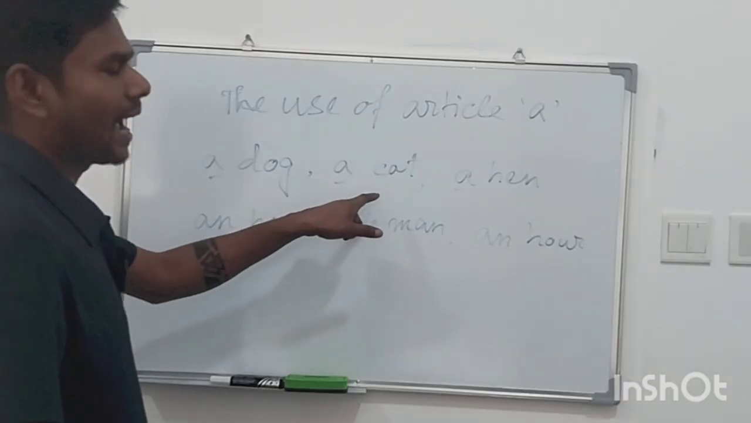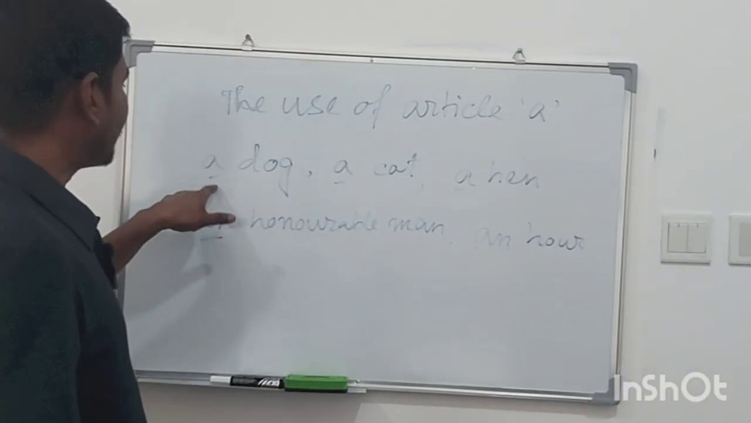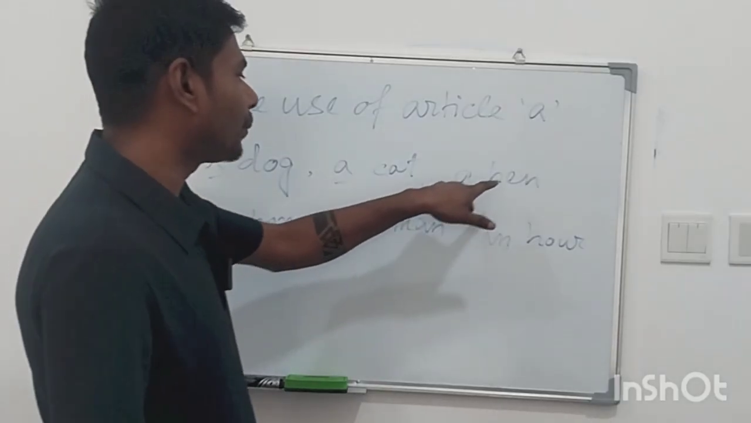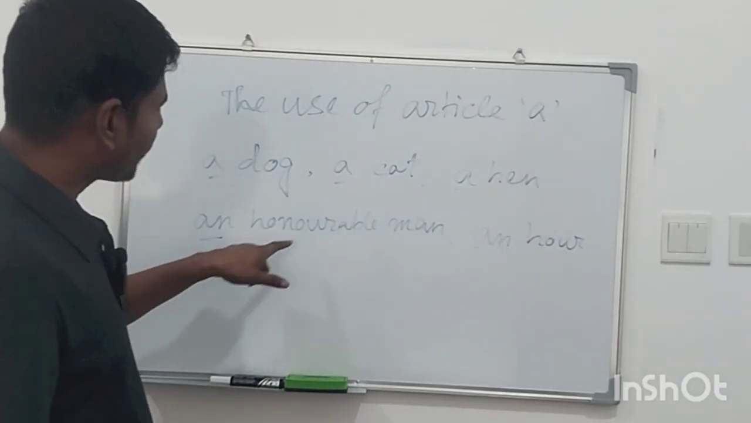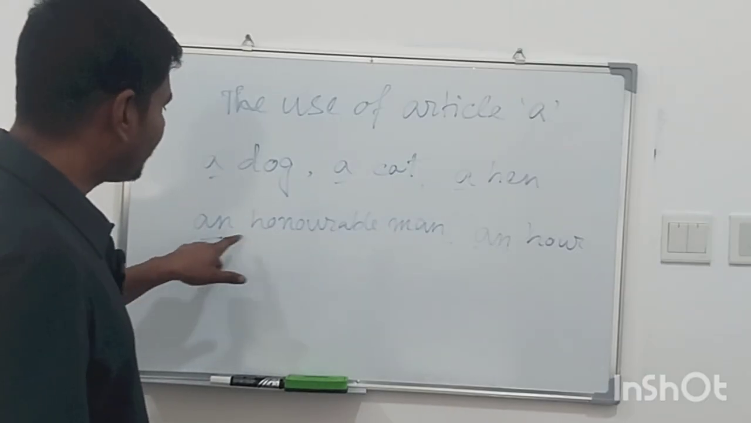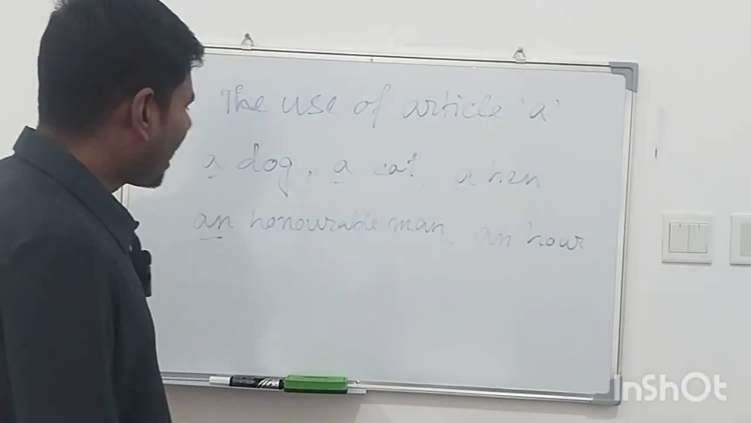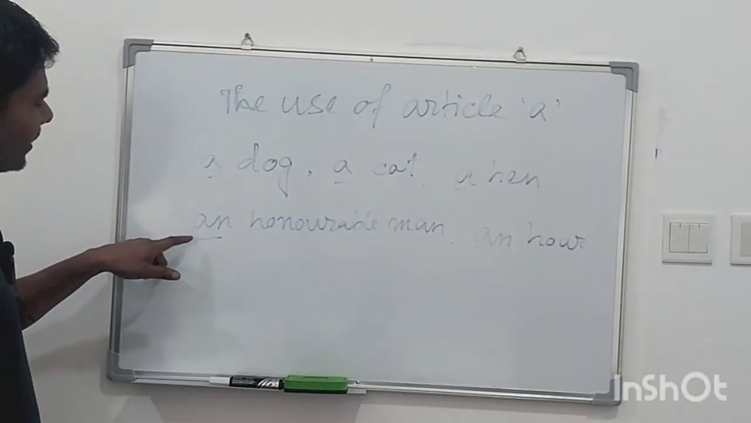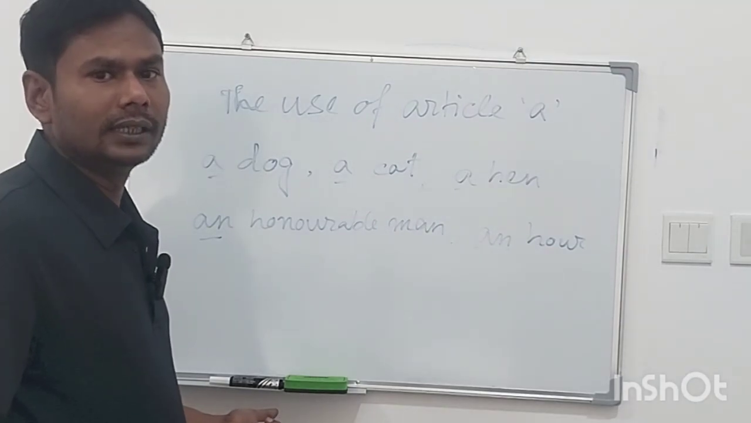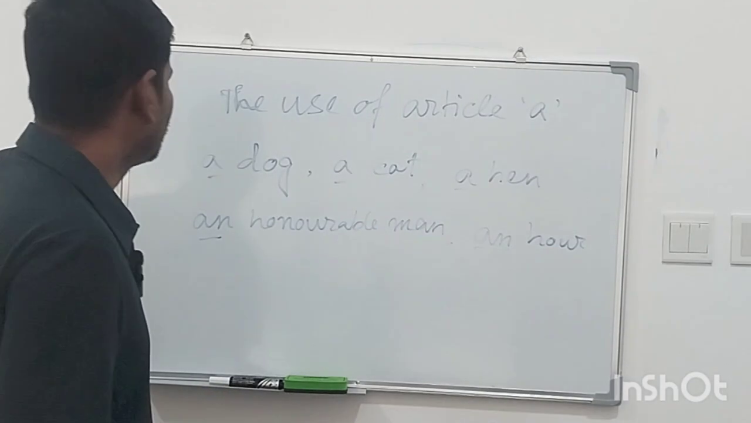Here are five examples. I use a before dog, a before cat, a before hen. I use an before honorable man, and an before hour. Is this wrong or right?